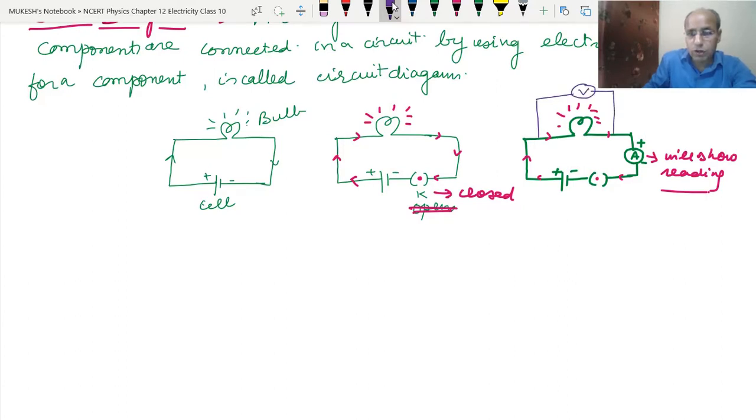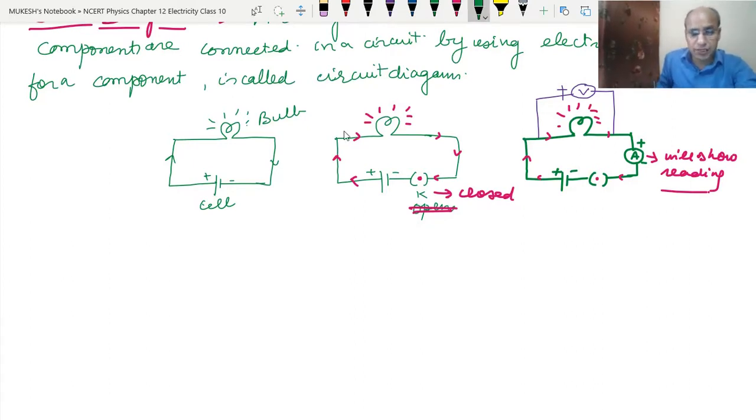We can join the voltmeter also here. Okay, now we have incorporated the voltmeter in parallel. So positive and positive should come here, negative and negative should come here. So now it is in parallel. Okay, so the voltmeter is also connected. So whatever potential difference is there across this bulb, it will be shown in this voltmeter. Okay, or instead of the bulb, we can use a resistor also.